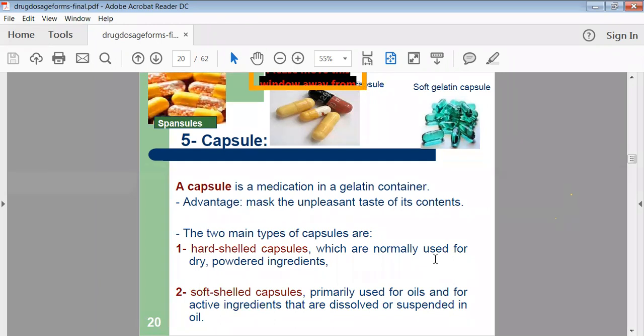Another speciality of the soft capsule is that the gelatin used for its preparation is very soft, and there are no two parts of that capsule, only a single part, or the total capsule is intact. So this is the difference between hard capsule and soft capsule. Generally a capsule is also a solid unit dosage form. Generally one capsule contains the one-time dose, so that's why they are also called single unit dosage forms. In the hard gelatin capsule, only powder type drugs we can deliver. But in case of soft gelatin, we can deliver oils or liquids also.